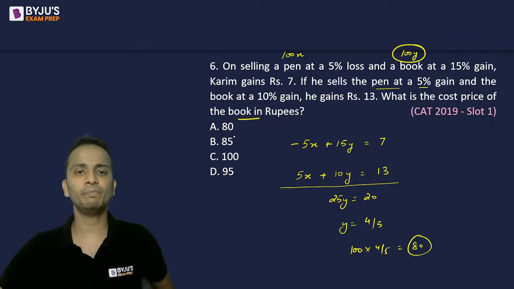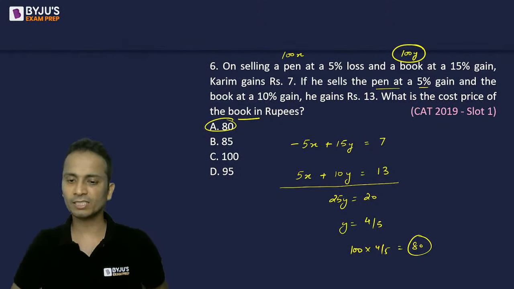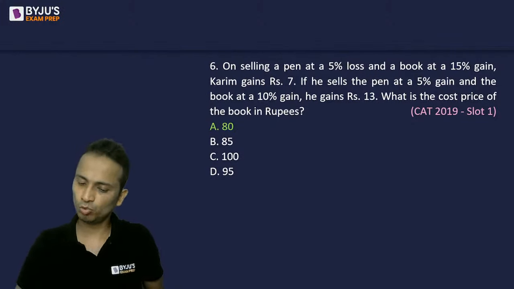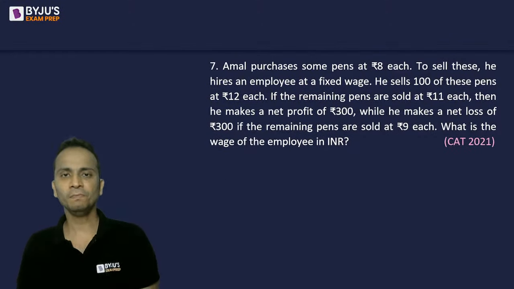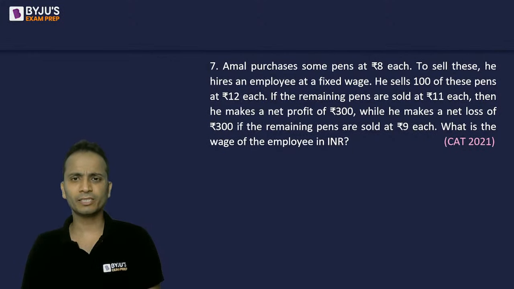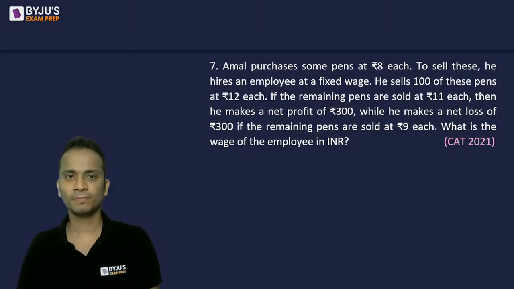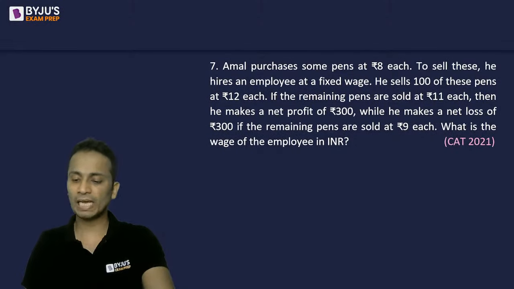A very basic question of CAT 2019 slot number 1. So the correct answer is option A, correctly given by two of you, Chandu and Shrikant. Moving on to our next question, question number 7. Slightly lengthy, a little complex, but doable. A question of CAT 2021. This is a TITA question, so you'll have to type in the answer. No options are there.